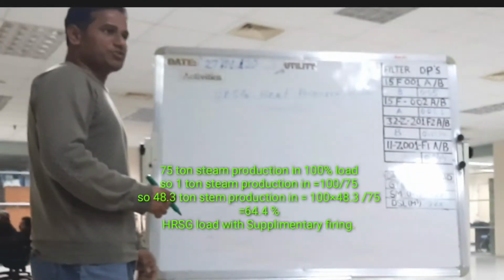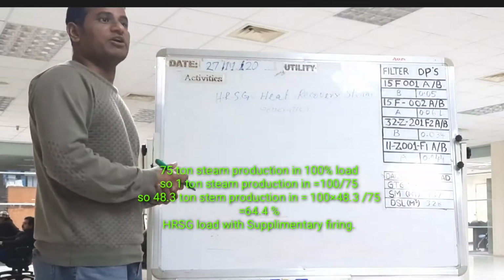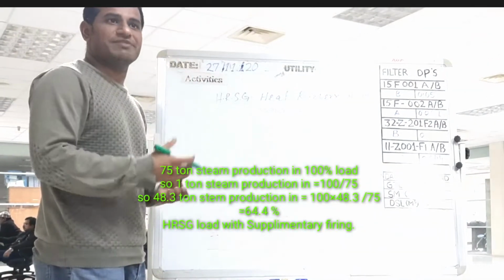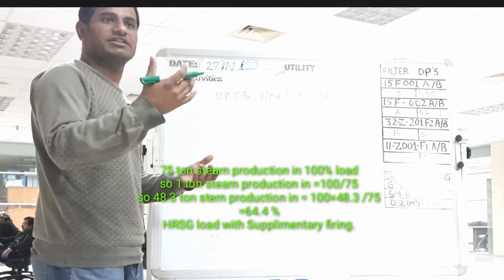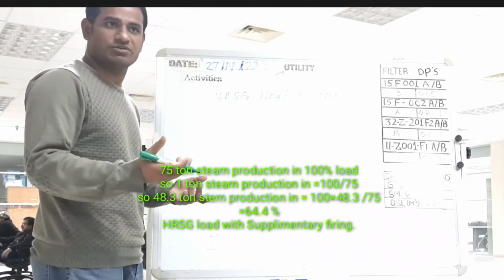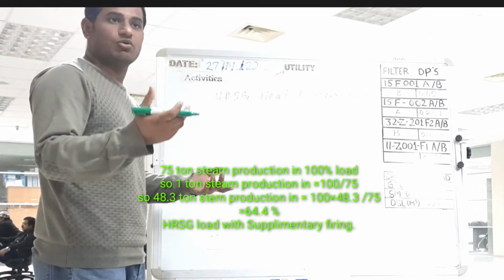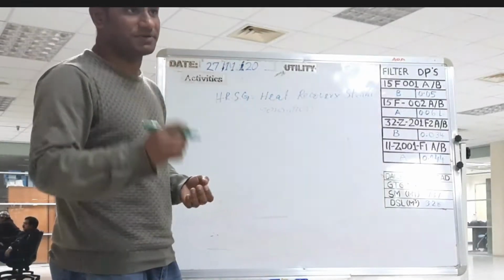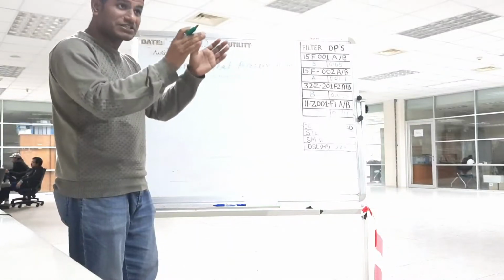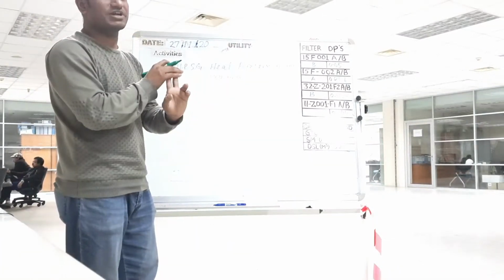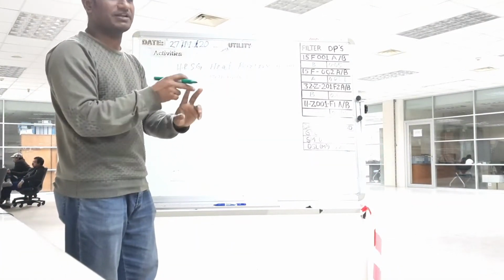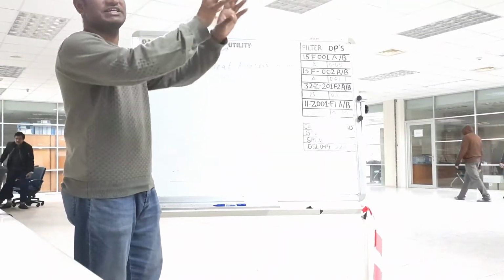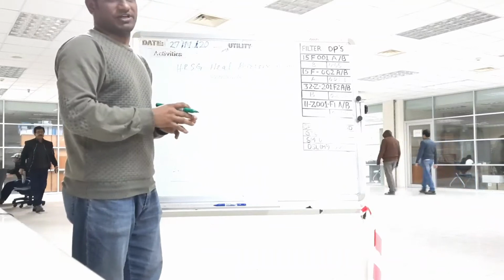So for producing steam we are using boiler feed water. Boiler feed water pH we are maintaining 9.2, conductivity 0.02, and oxygen less than 0.007 ppm. Before reaching this quality, we did two types of water treatment: external treatment and internal treatment. After internal treatment, we send this water to the boiler.